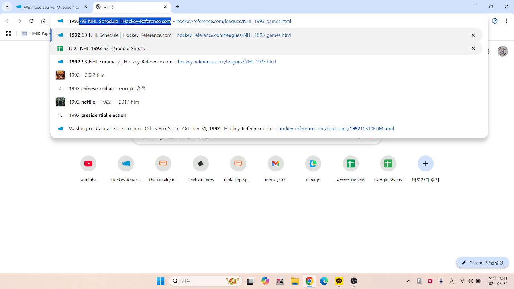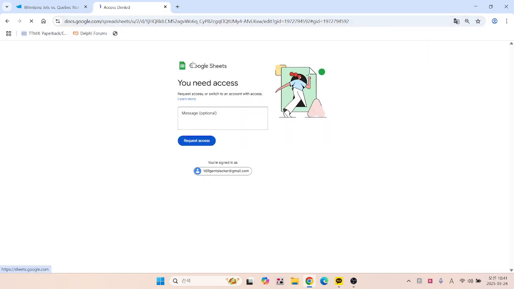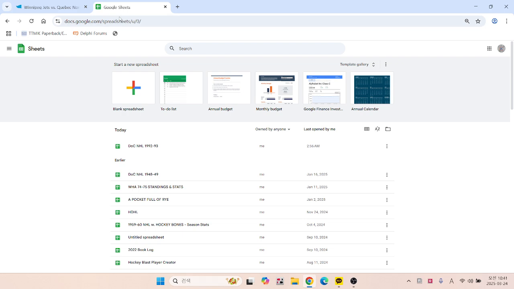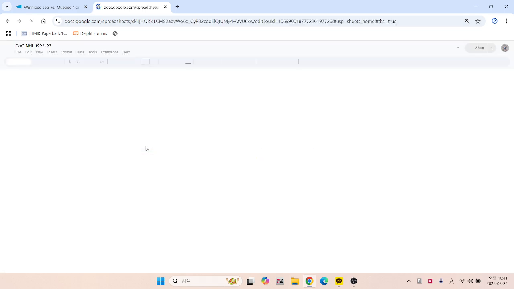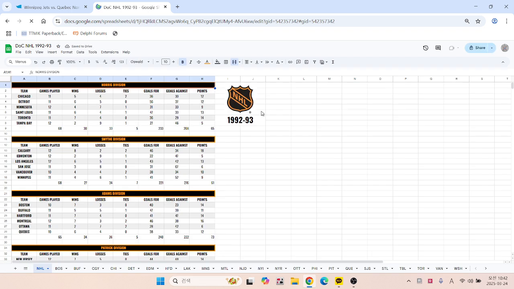Anyway, so for this, I have spreadsheets, and because I have multiple YouTube Gmail accounts, unsurprising that I wasn't able to go to the Google Sheets right away. But here they are. Here's everything popping up. And so the Winnipeg Jets right now come into this a couple games below 500, 4-6-1 after 11 games in the regular season. And Quebec, conversely, is a couple points above 500.